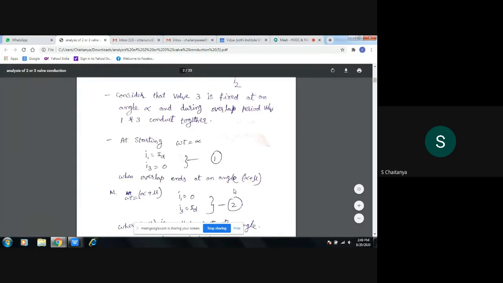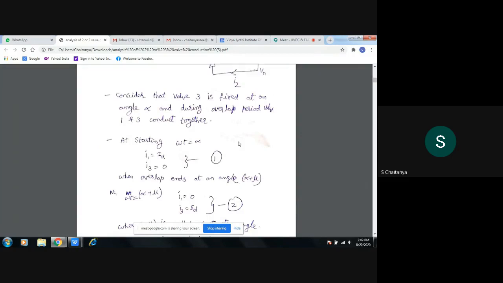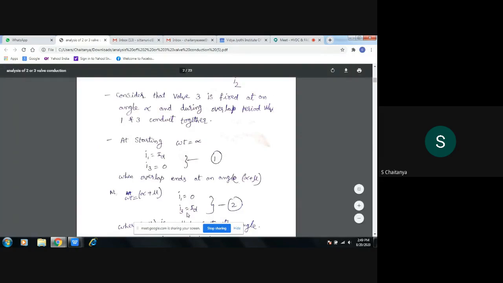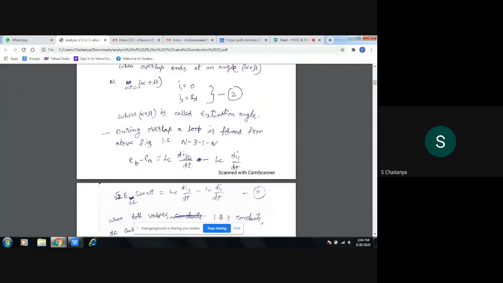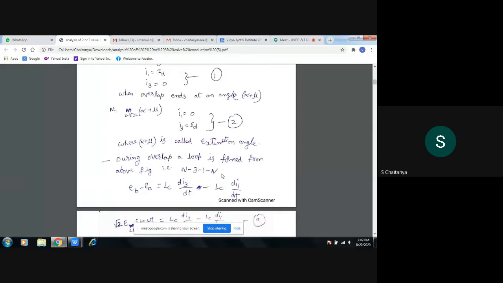Then at the ending of the overlapping angle, as the overlapping angle goes on increasing, the current through the first thyristor will be reduced. The current through whichever you have fired will be increased. So the current will be reversed. Current through I1 is equal to 0. Current through I3 is equal to ID. So the ending of the overlapping angle, alpha plus mu, you are calling it the extinction angle.